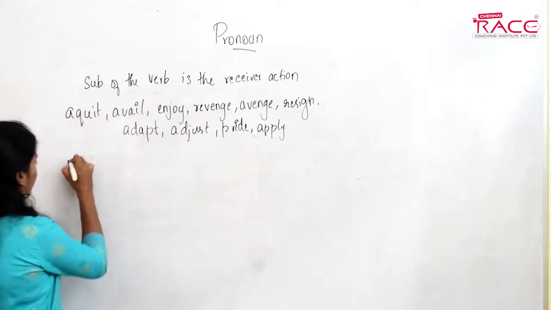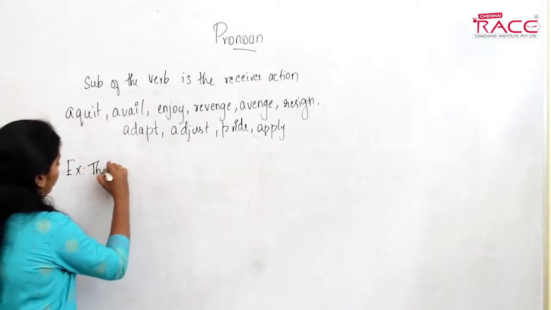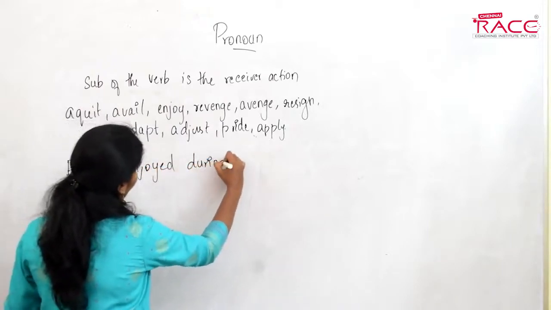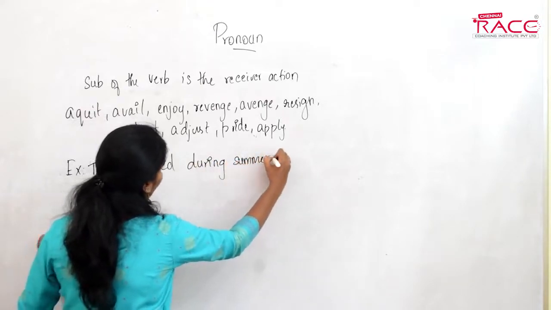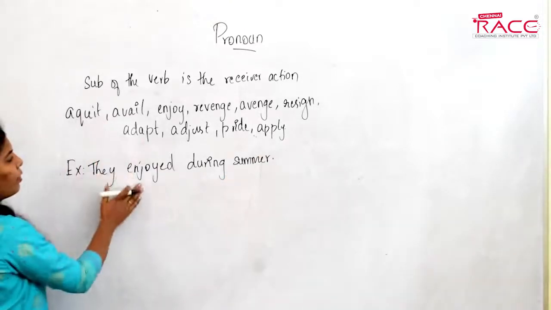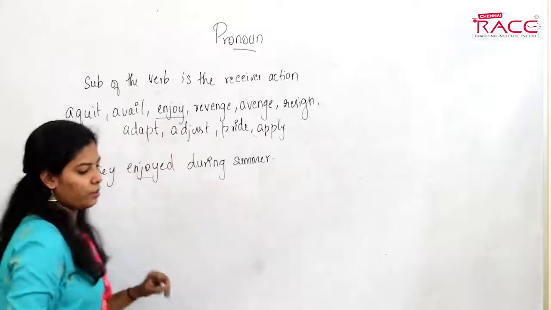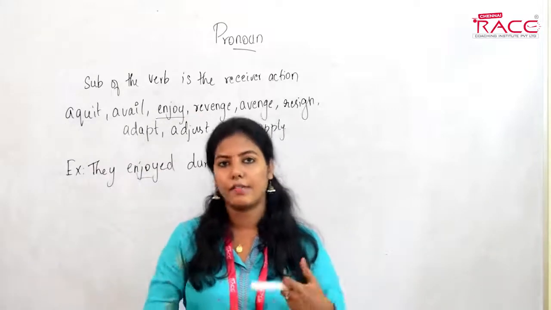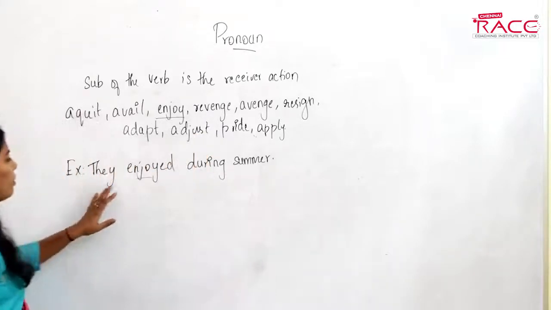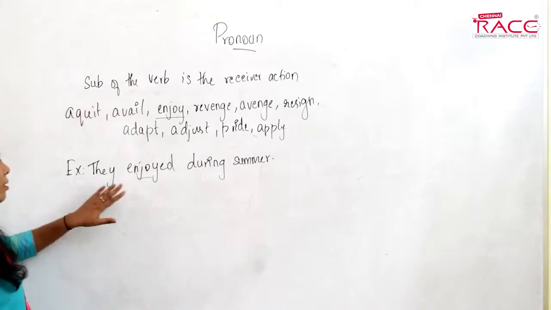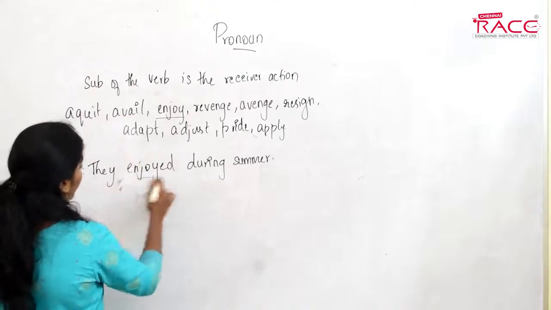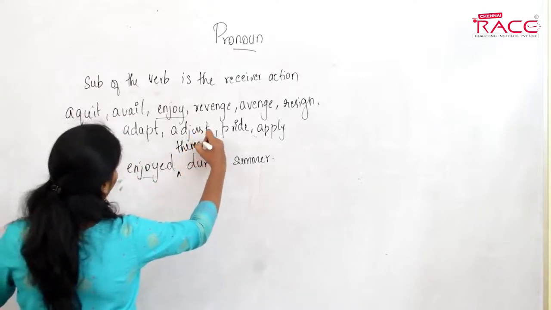For example, see the example: they enjoyed during summer. In this sentence, enjoyed is one of the verbs. Now the subject is the receiver of the action. So here we will use a reflexive pronoun: they enjoyed themselves.